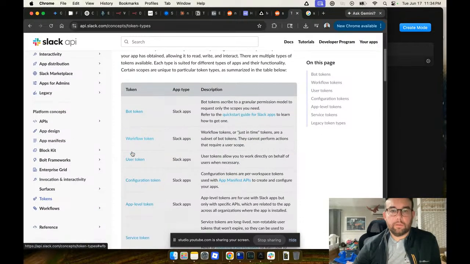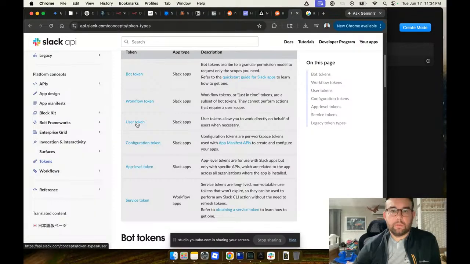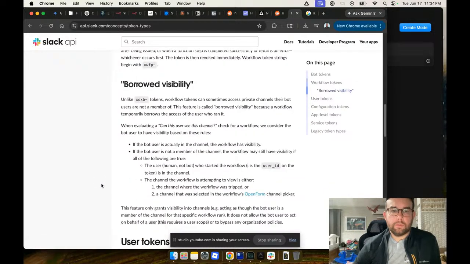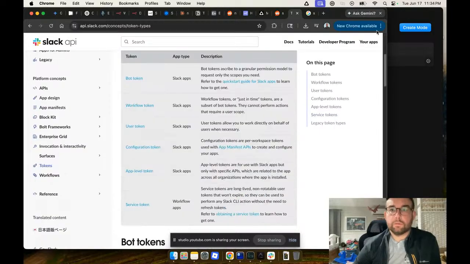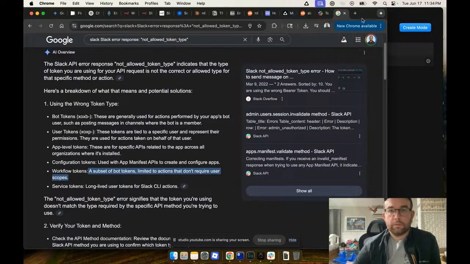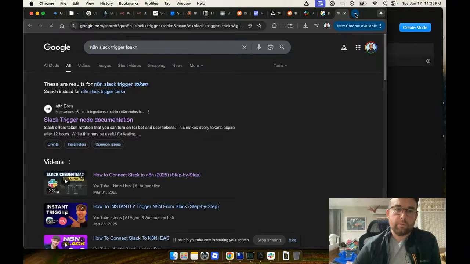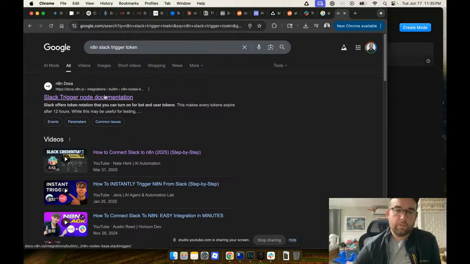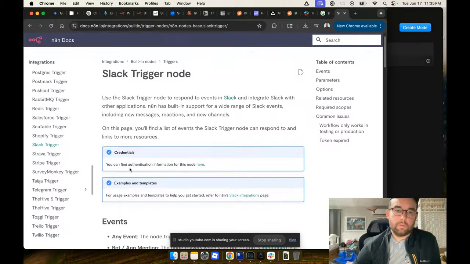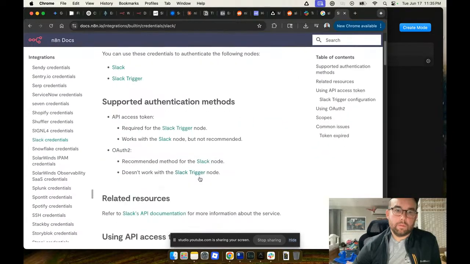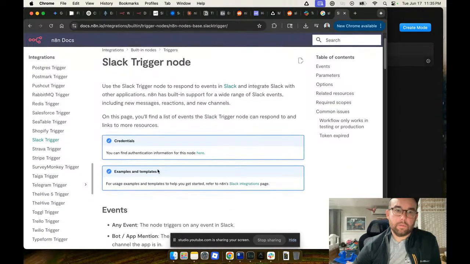Workflow token. App level tokens. What kind of token do I want? Okay, n8n Slack trigger token. Slack trigger. Yes, that's what I mean.